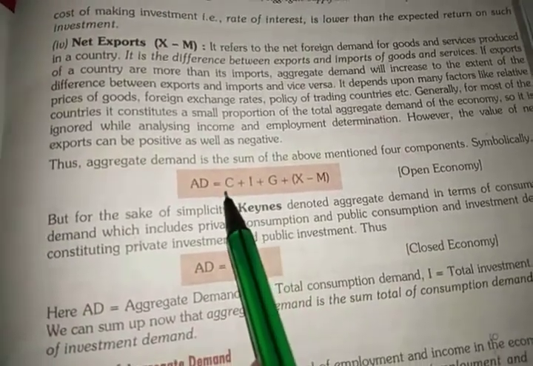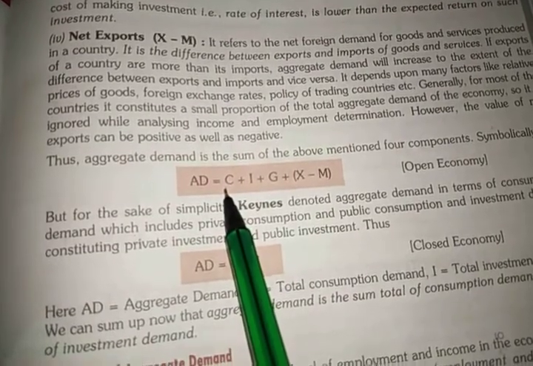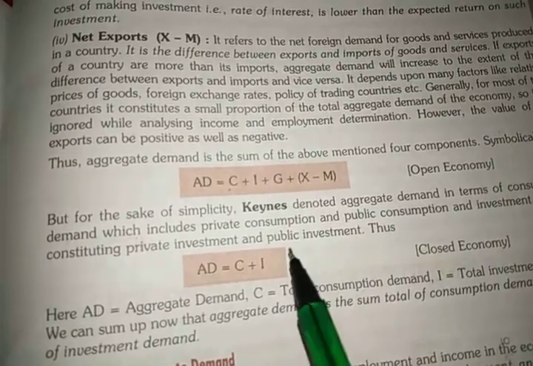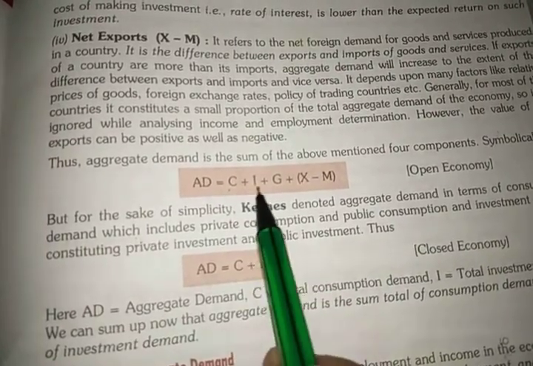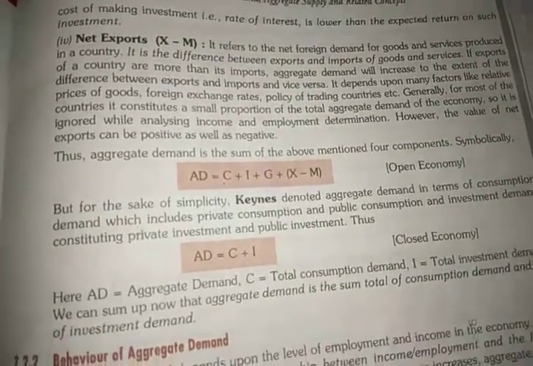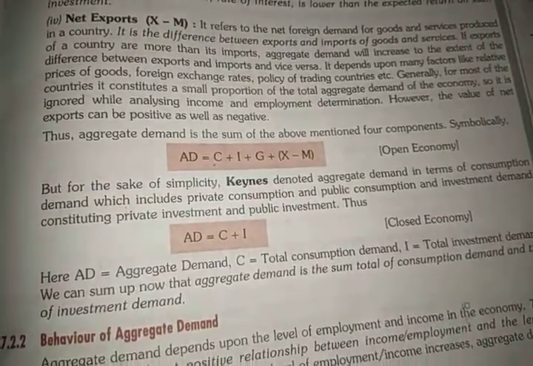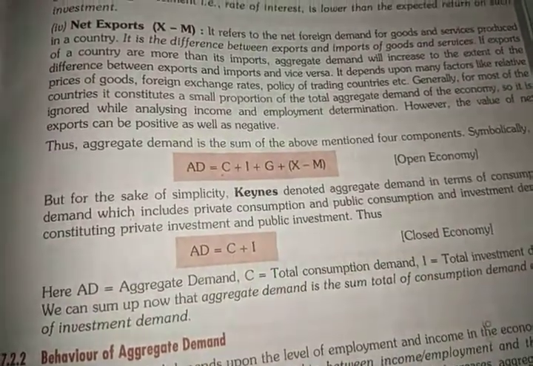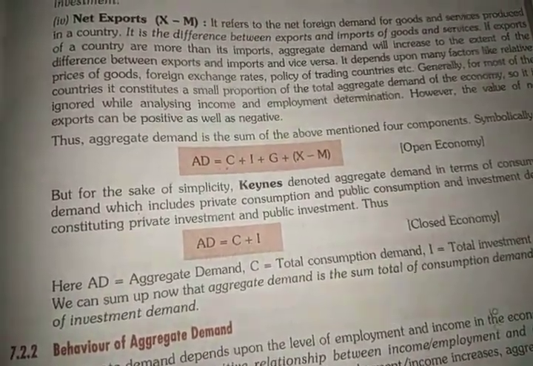For 20 rupees I imported something, that will be under net import, and I have saved the rest, 40 rupees, that will create my investment. And the expenditure done by government toward me will also be a part of it. So this is the formula: C plus I plus G plus net export for an open economy.